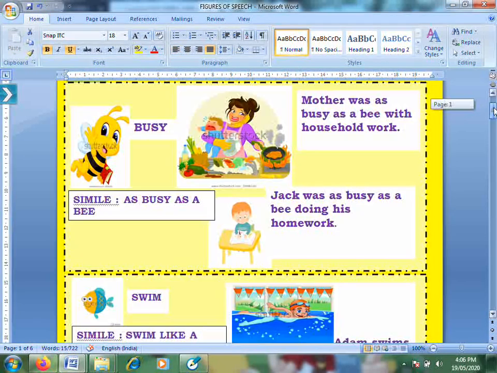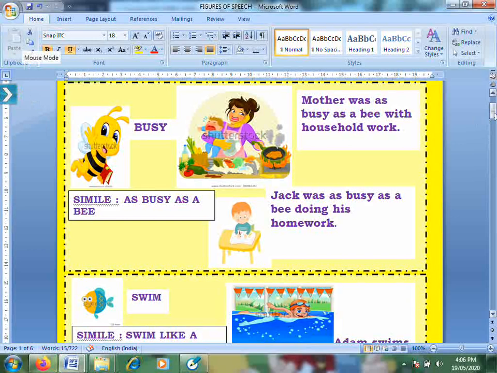Let's read two. The first two are your examples. For busy as a bee, I've made two examples. Mother was as busy as a bee with household work, or Jack was as busy as a bee doing his homework.